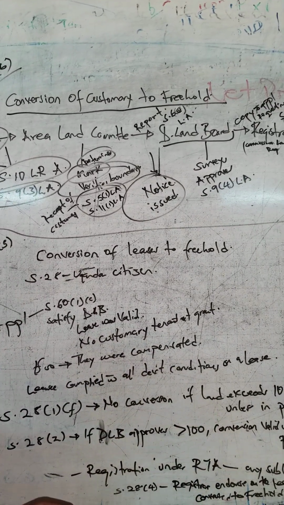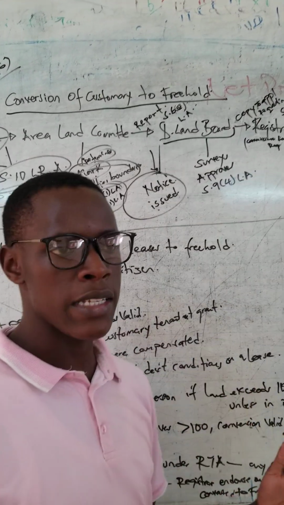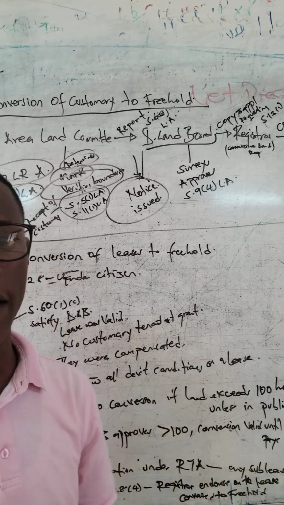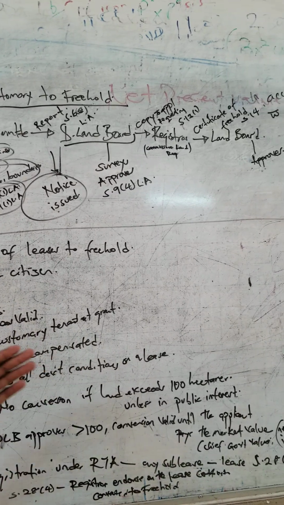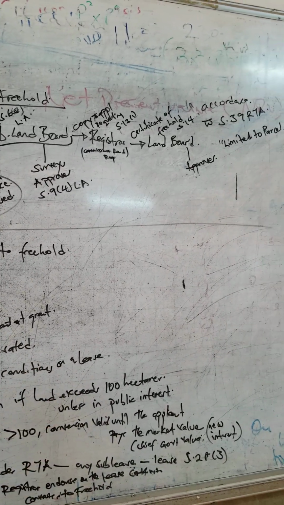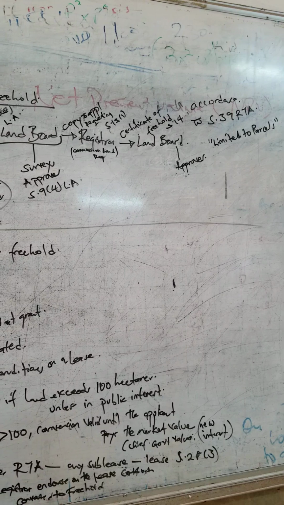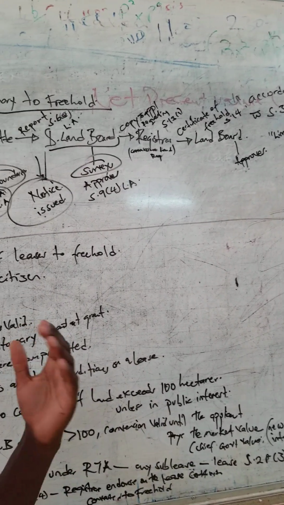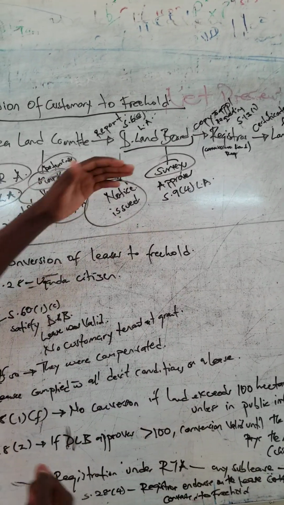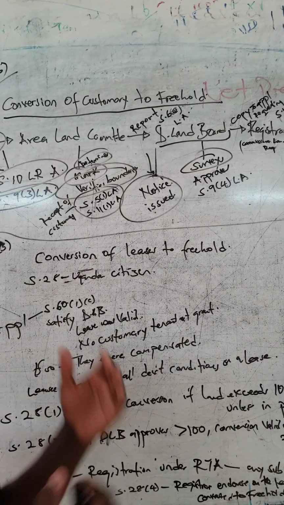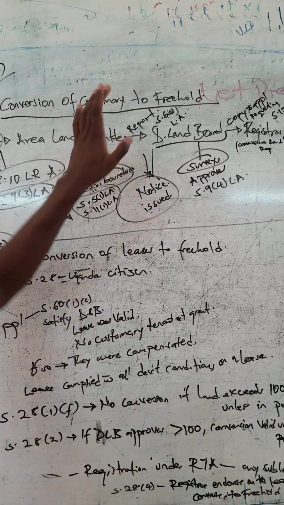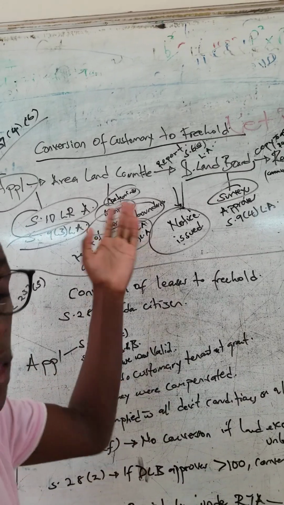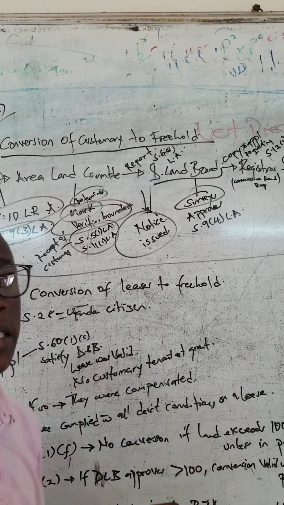This district land board's onus is to approve. Actually, before even approving, it first surveys the land. They make a survey on the land, and it is under section 9, subsection 4 of the Land Act. The reason they make a survey is to ensure that all the recommendations and conditions provided in the report are in conformity with the report. So they go to the ground and make the survey on the land.